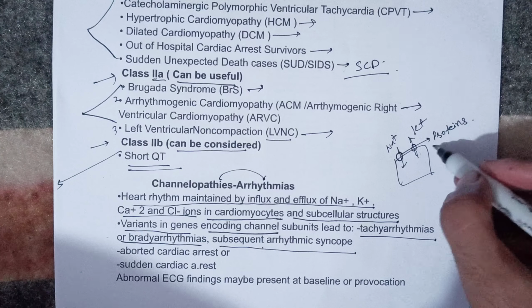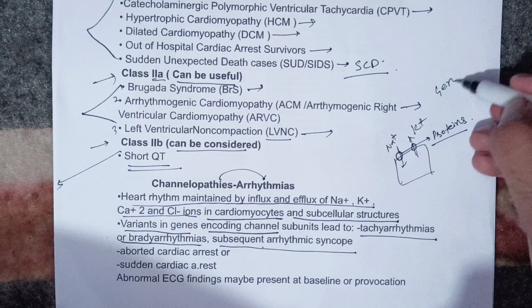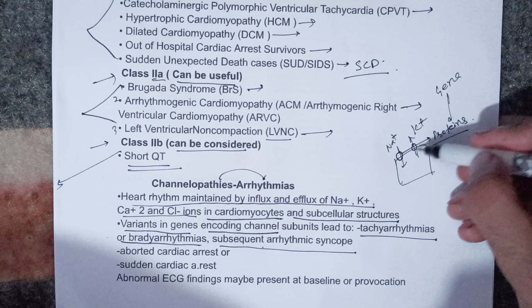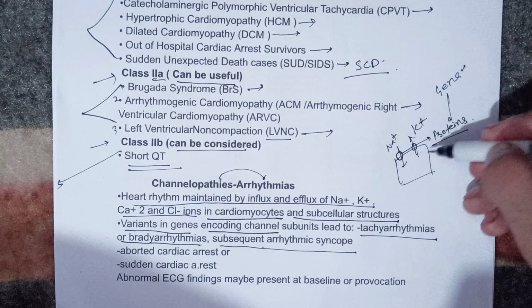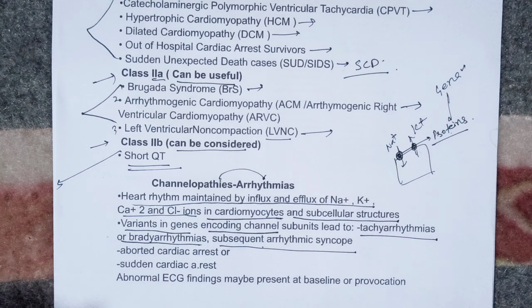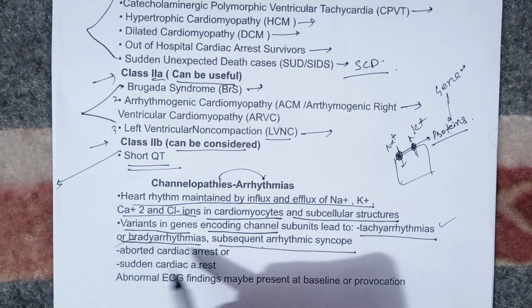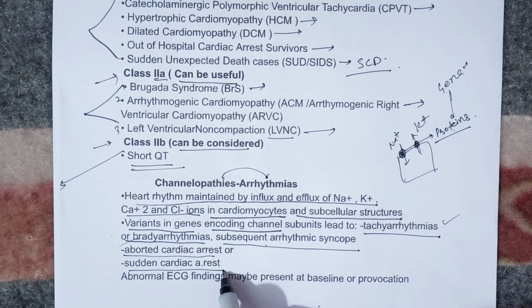If there is some problem with these proteins that are your channels, so obviously, look, there is a gene that encodes this protein, and your channel is actually the protein. So if there is some problem in the gene, your channels may not be good looking. So there must be a problem with the transport of these ions, and you may come up with conditions like tachyarrhythmias, bradyarrhythmias, and there may be aborted cardiac arrest or sudden cardiac arrest.